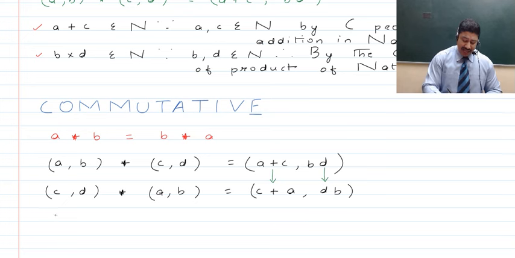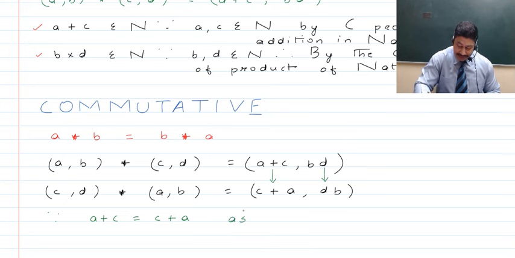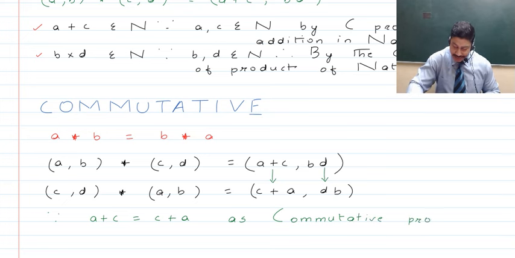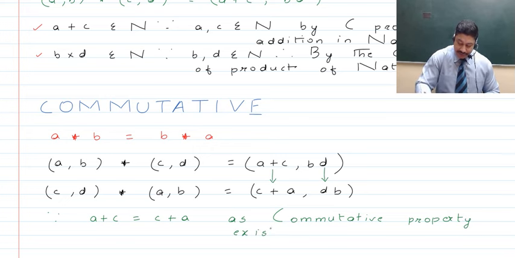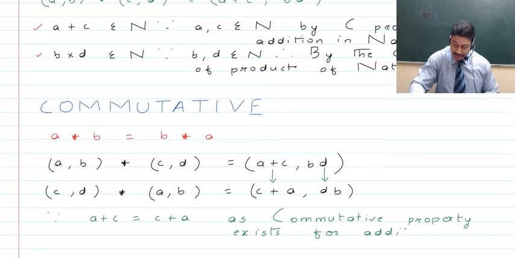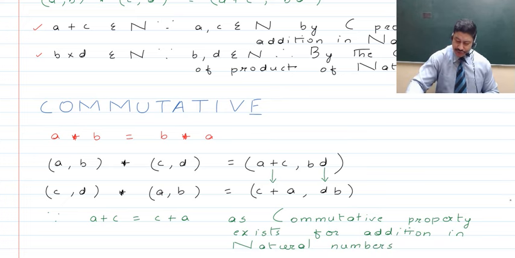So guys, as we know, A plus C is equal to C plus A, as the commutative property exists for the set of natural numbers, rather for addition in natural numbers. And thus guys, we can say that this is perfectly true.